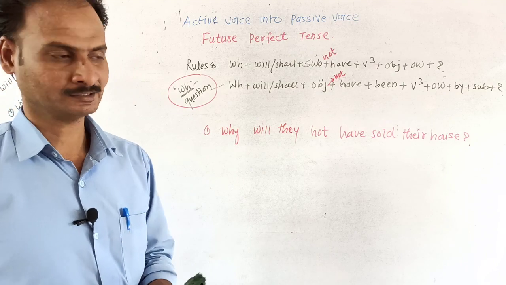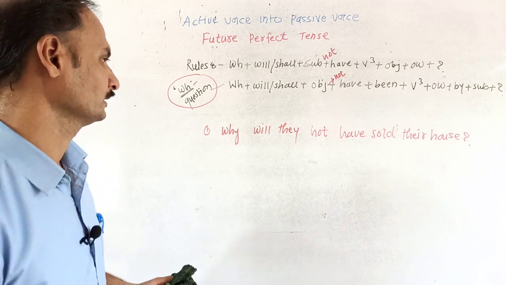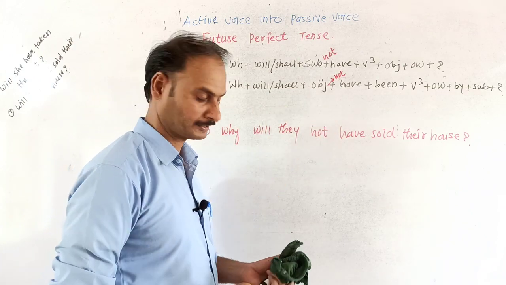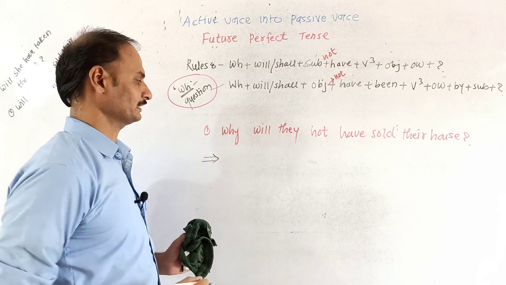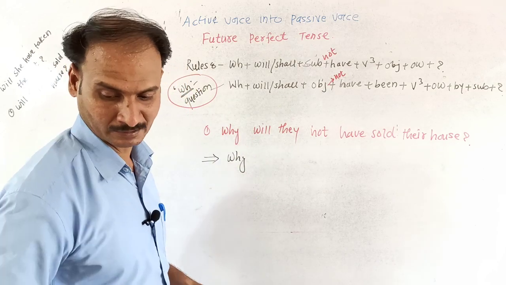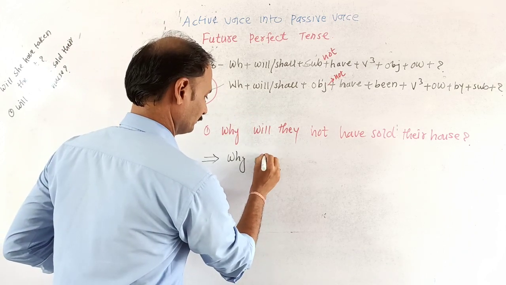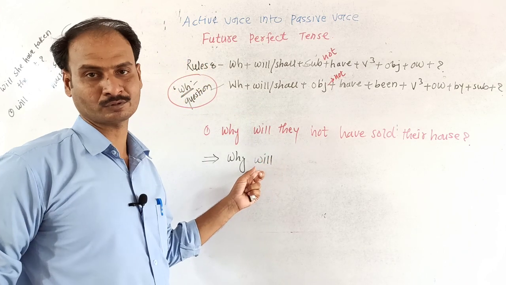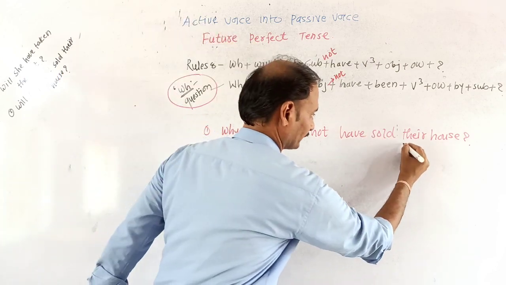So this is the negative structure for the WH type. This is the negative structure of the verbal type. We are going to interchange this structure into passive. So write down first of all, as it is, WH. We will write down here WH. Then for the future tense we have to write down here "will" according to the object.